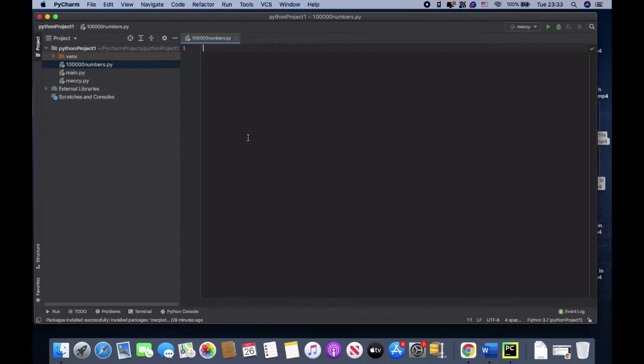Now after creating this, all I needed to do was, the question was, can you create an array with 100,000 random numbers and display them using a histogram with 100 bars? So I need to do first thing. So with my IDE environment where I'm working, which is PyCharm, what I needed to do was to import a module, a library in Python called NumPy at first. So I imported NumPy.